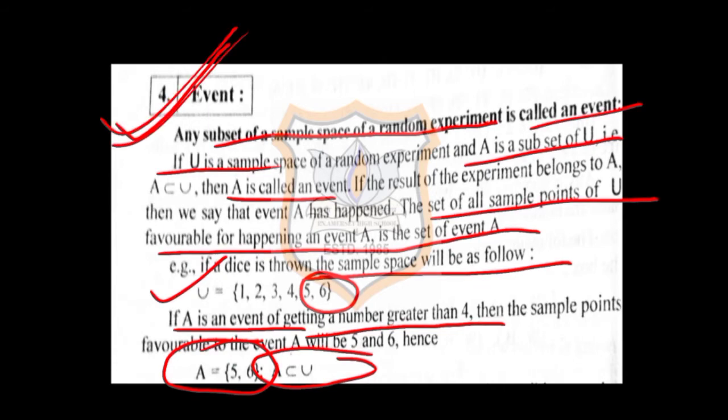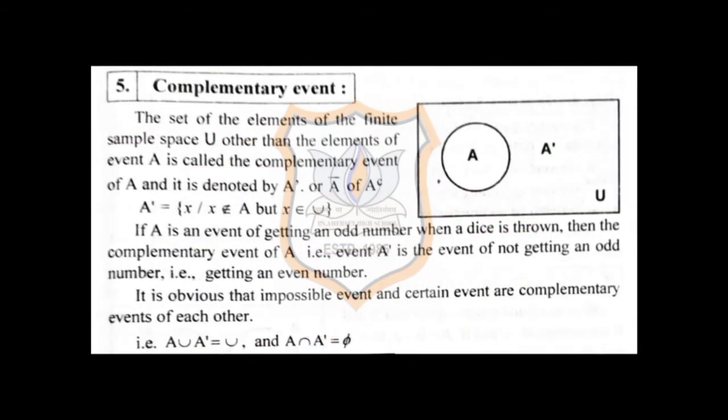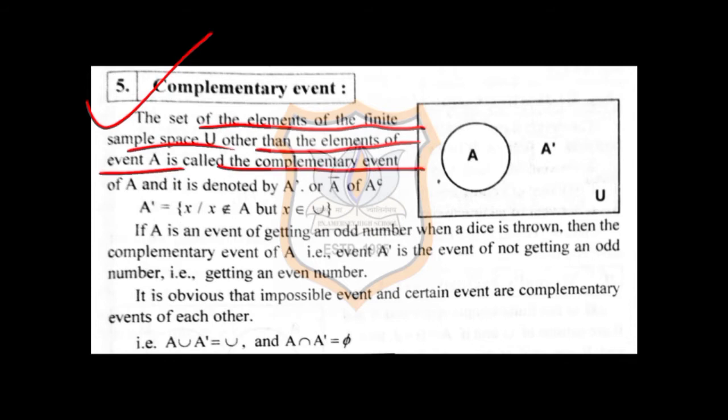Now let us understand what other types of events we have to use in this chapter. First is complementary event. Now, what is the meaning of complementary? The elements which you have in the sample space, but they are not included in the set A, are called complementary events. That means the set of all the elements of the sample space which are other than the elements of A, that means they are not included in A, is called a complementary event.